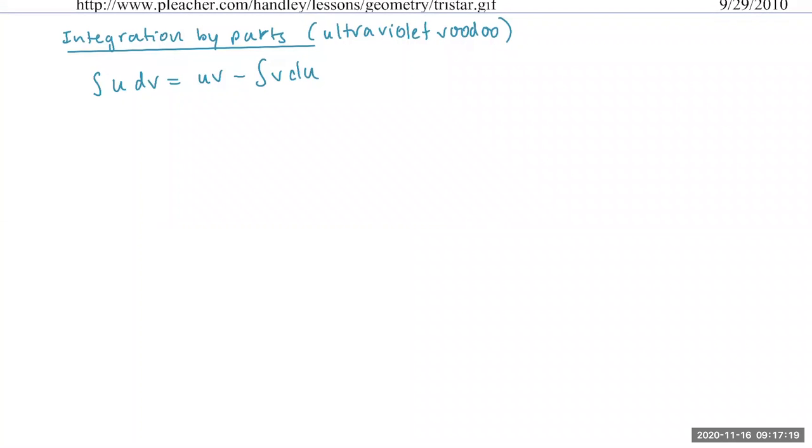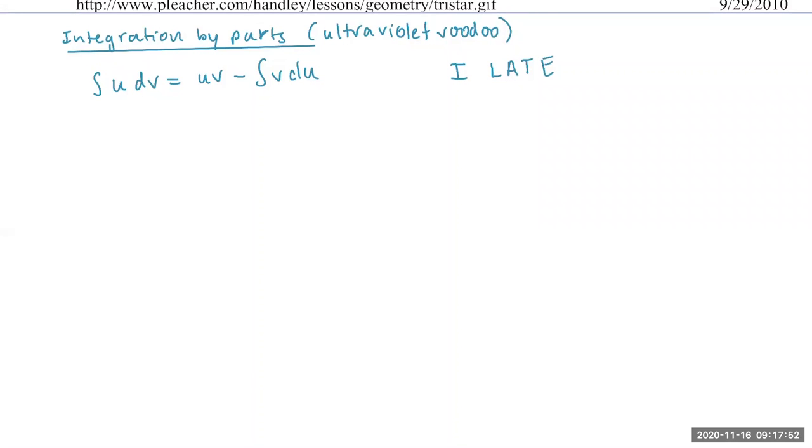There's also a second part that makes it really formulaic as you do these problems. U substitution was difficult because you had to decide what to let U be equal to, and with practice that becomes easier. With this one, I'm going to give you an acronym that tells you what to let certain variables be equal to. That acronym is ILATE. You can spell that across the top.